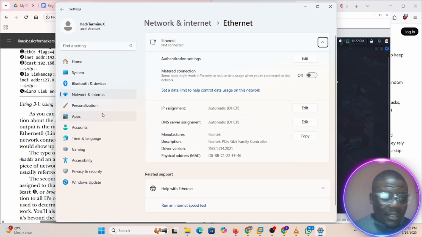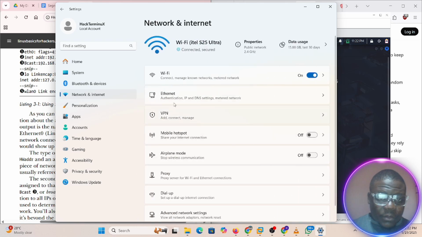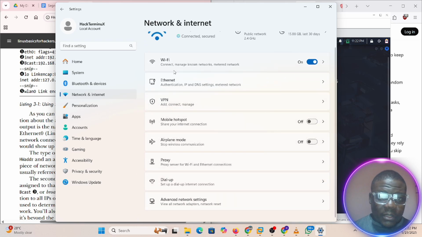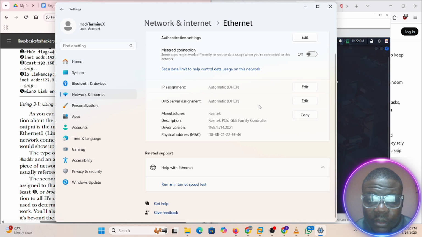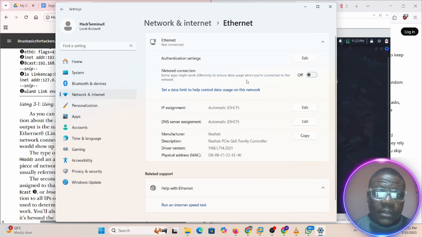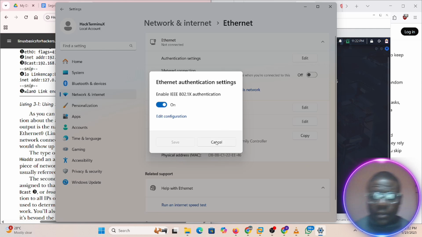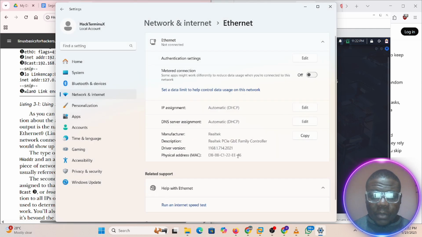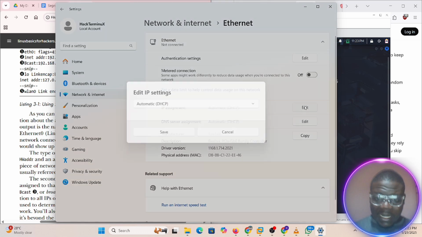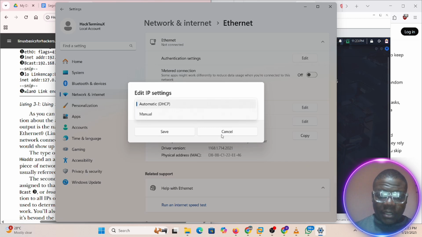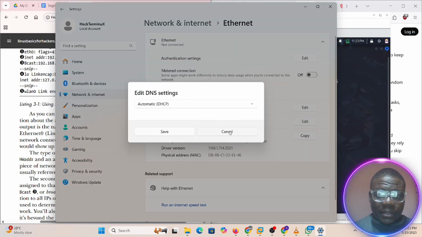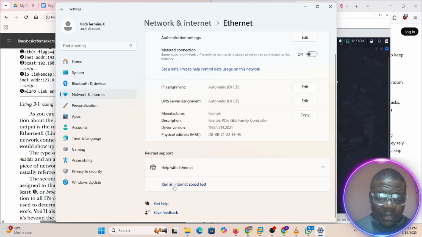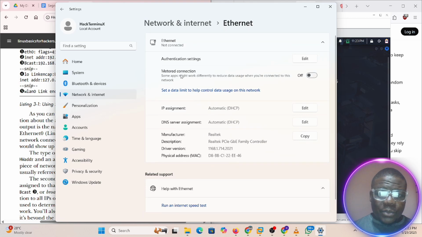If you come to this place, network, Ethernet. Okay, this is Ethernet, and this is where the IP is assigned. Let me see. No, cancel. If you take a look, look at my MAC address here. Just like what we just checked over there, this is my MAC address. And if we dig in, I can see my IP address too. This is automatically given. That is why we have DHCP there. Save. The DNS server is automatic also. Is there anything I can run? An IP speed test. There should be a way I can check.